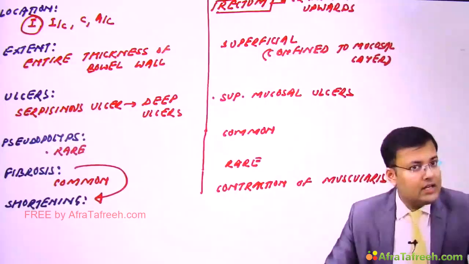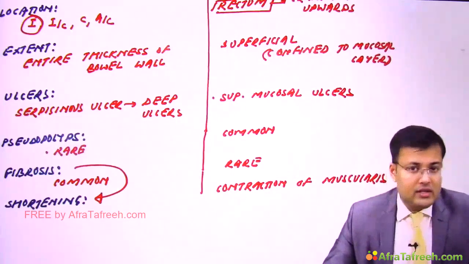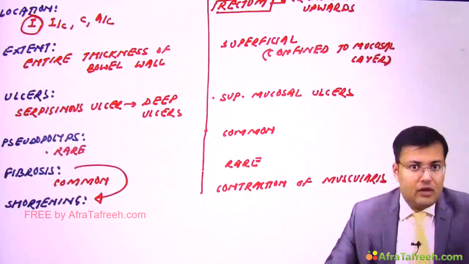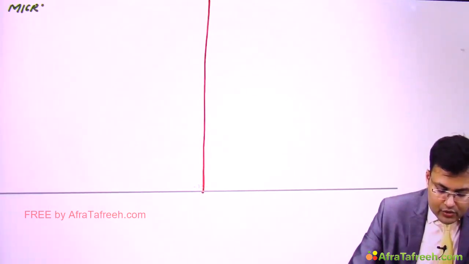Important point: muscularis propria is not involved, but there is contraction. Clear? So in ulcerative colitis, the muscularis propria is not involved in inflammation. Now see the differences between microscopic features.